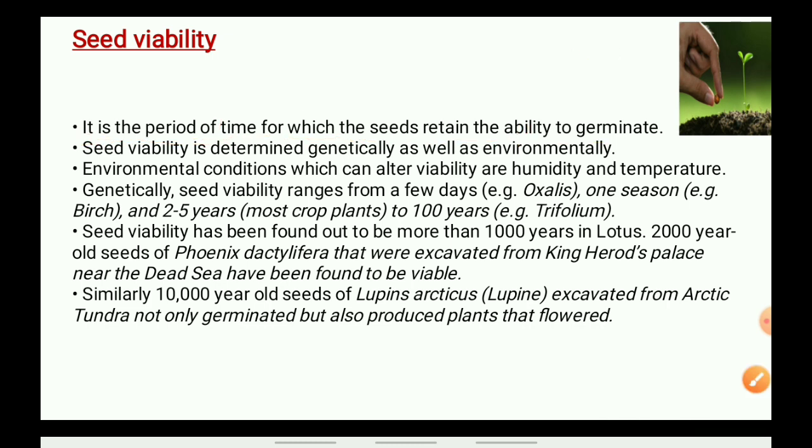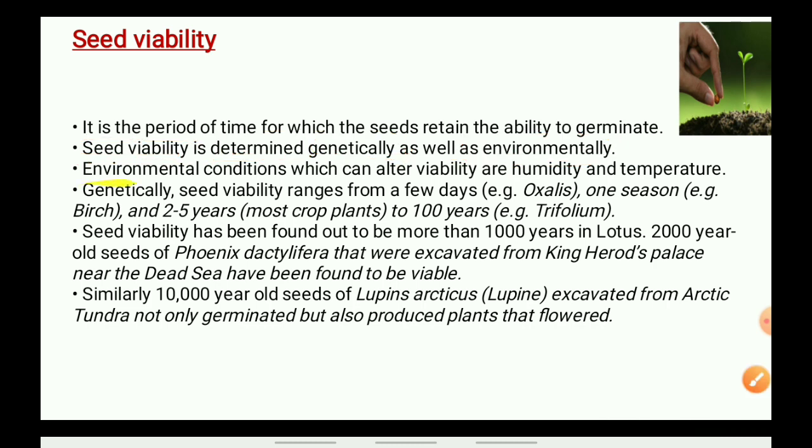The seed viability is determined by genetic as well as environmental factors. As you have seen in the previous segment, the viability of the pollen grain, the genetic and the environmental factors were responsible. So here we can say that the seed viability also depends upon the genetic factor as well as the environmental factor.